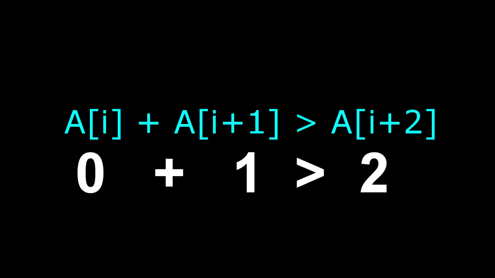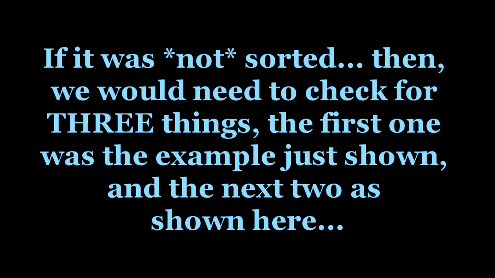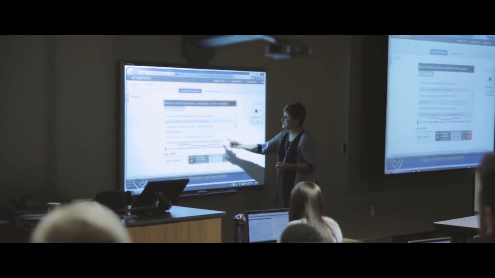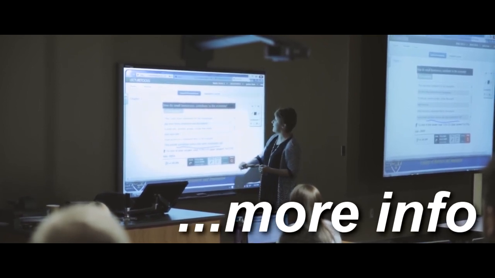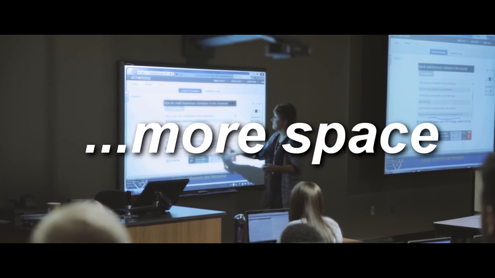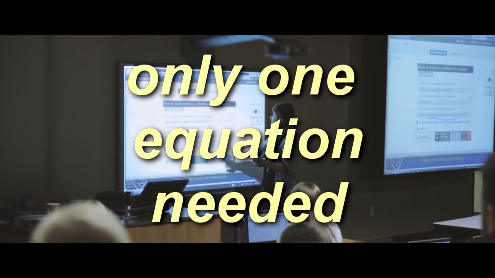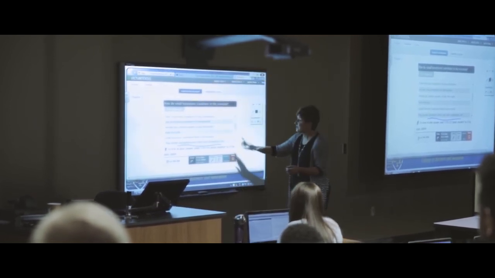To fully understand this, let's look at what happens when it's not sorted. If it was not sorted, then we would need to check for three things. The first one was the example just shown, and the next two are shown here. We would need to know by traversing the array, and that takes time and space. This means we would need more information to get our results. However, with a sorted array performed first, we can eliminate the need to check the other two equations. We would only need to check one thing. Why? Because when it's sorted, the other two equations are automatically true.